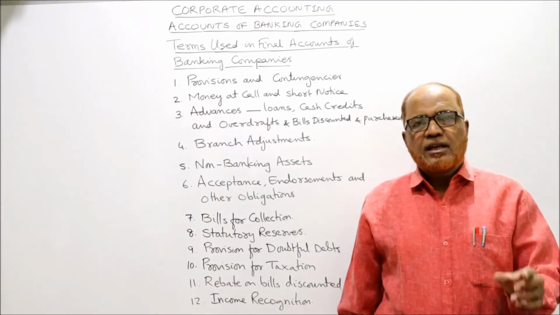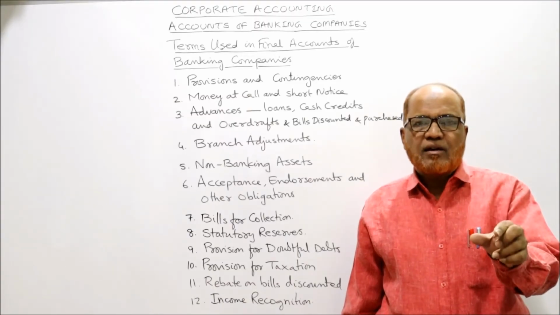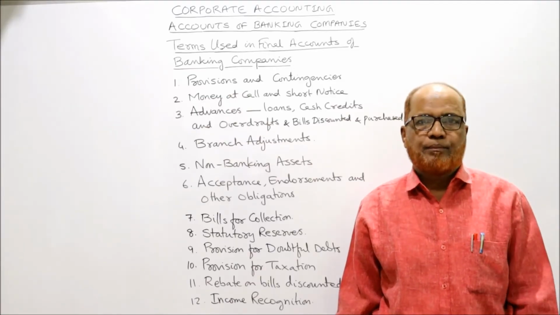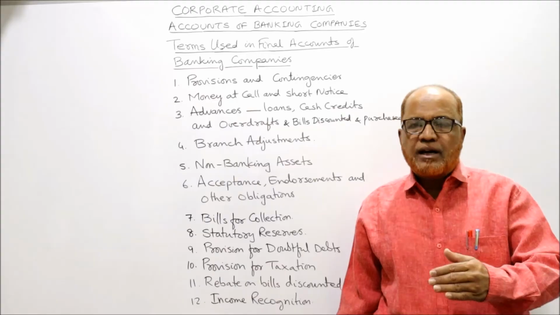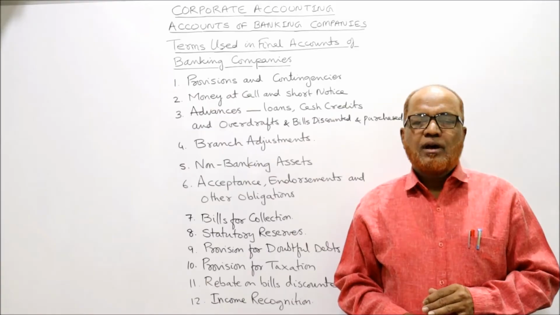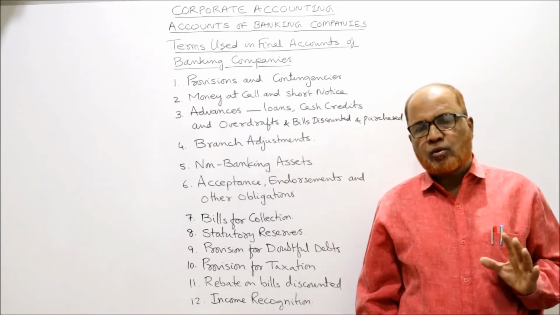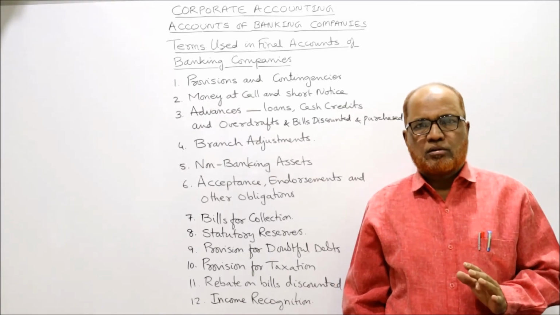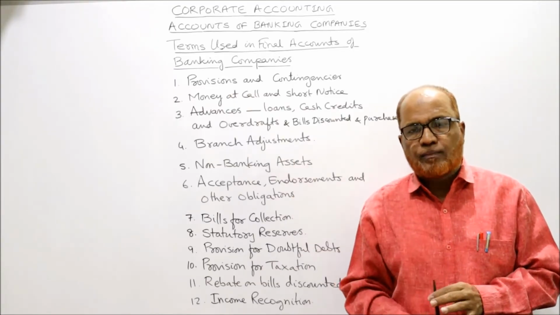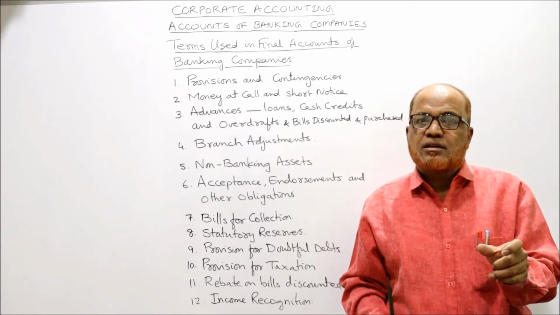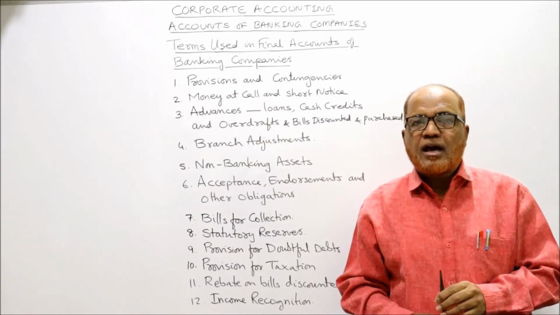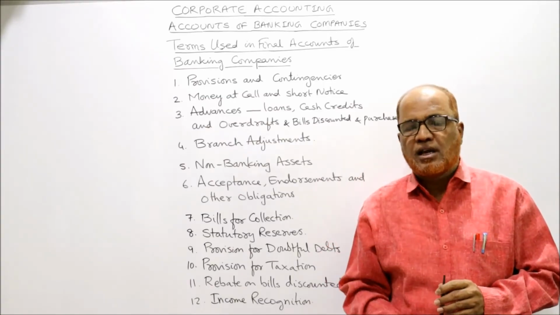Cash credit. In case of cash credit, the banker will open an account in the name of the customer and put a limit on withdrawal of the loan. The loan will not be taken in lump sum. For example, a customer, Mr. X, comes to the bank. He wants a cash credit of 5 lakh rupees. The banker has approved the loan. Now, in case of a loan, the customer can directly withdraw 5 lakh rupees. But in case of cash credit, the banker will put a limit of 5 lakh rupees in his account, and he can withdraw whenever he requires the money.